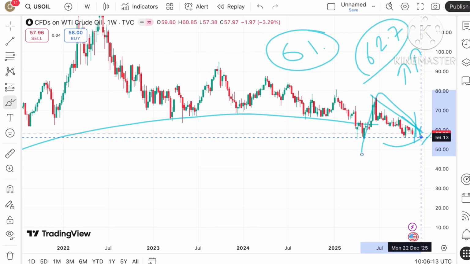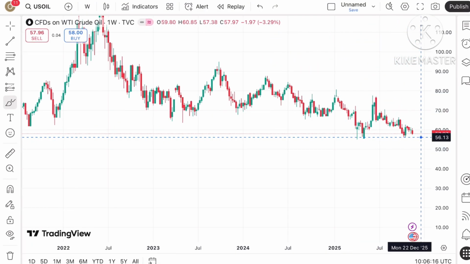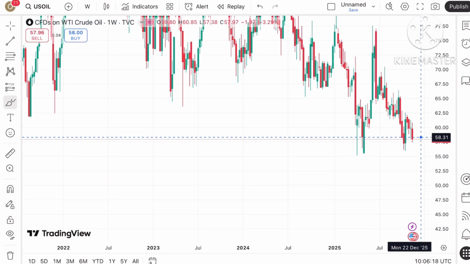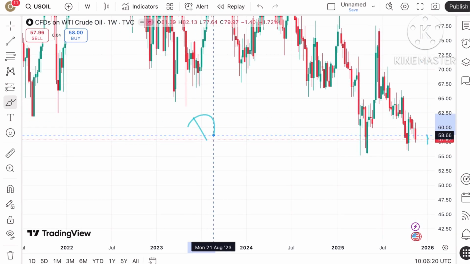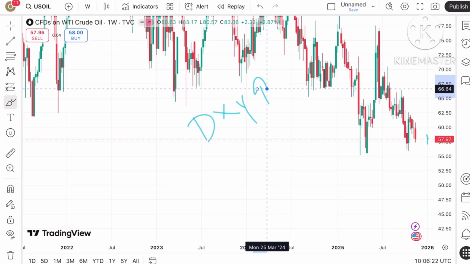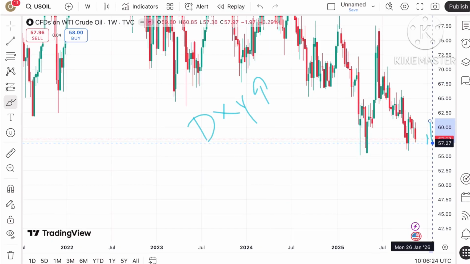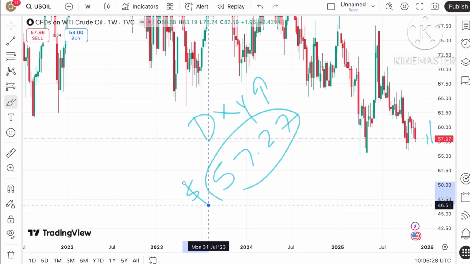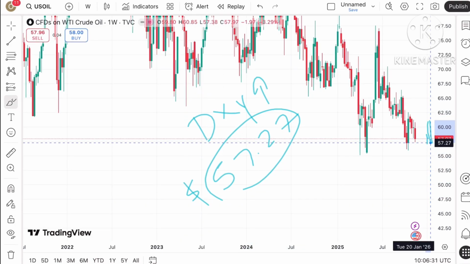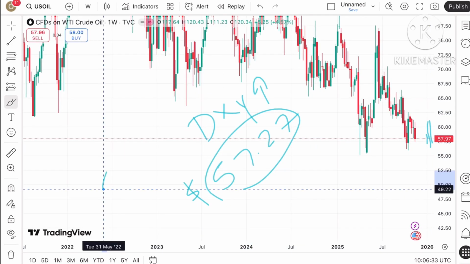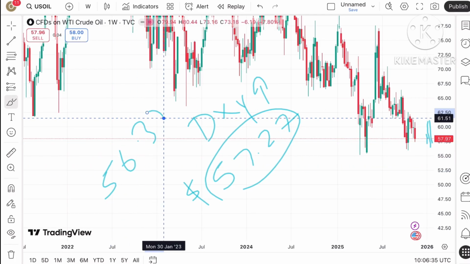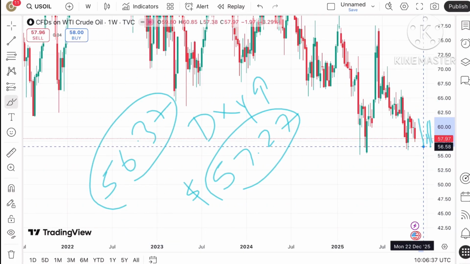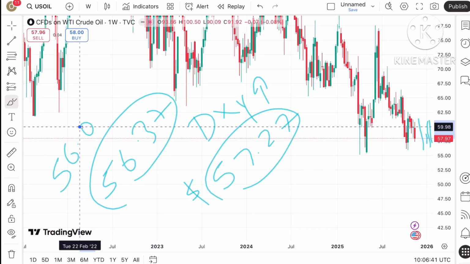The price is trading at a level of $56.13. And if the price starts falling below this level, because we have seen the dollar index is moving upside, then suppose the price starts coming down, it can touch a level of $57.27. And if the price falls below $57.27, a further downfall can be seen towards 56.37. If it starts coming down from 56.37, a probability of touching 56.09 is there.